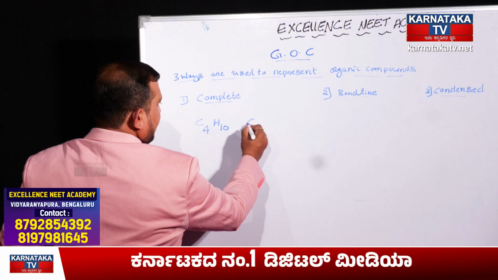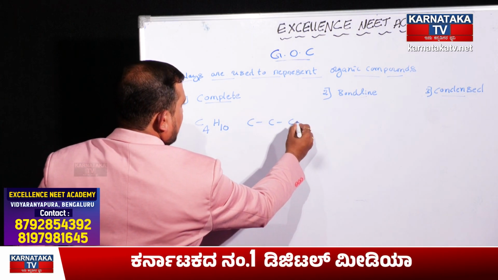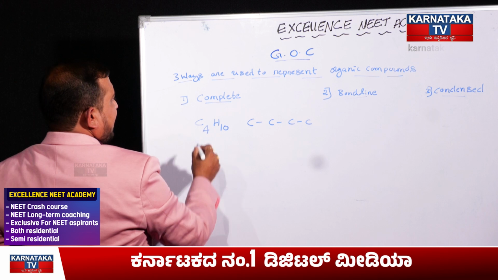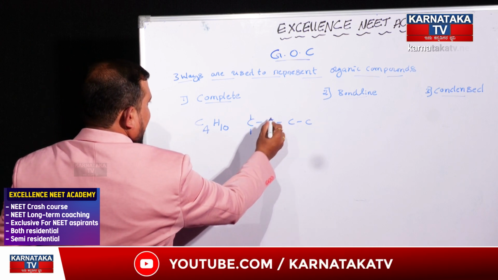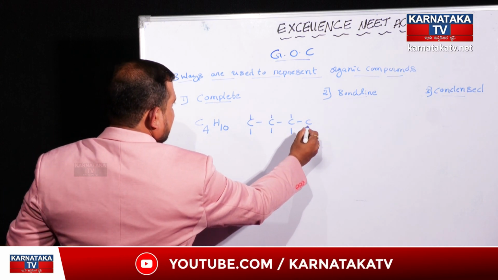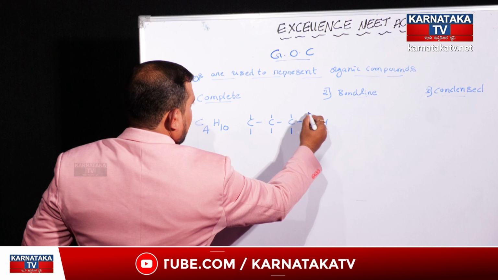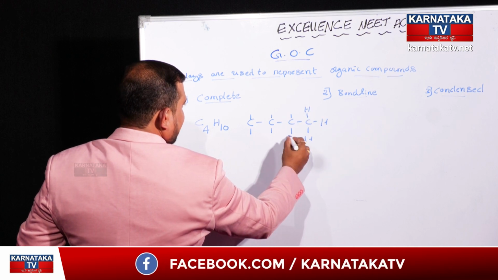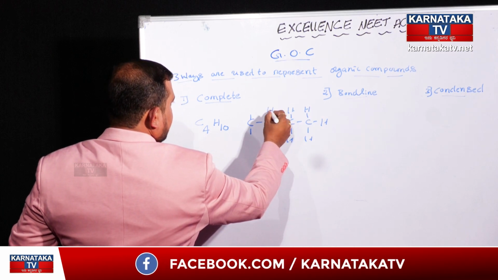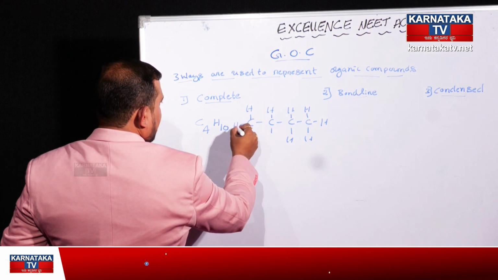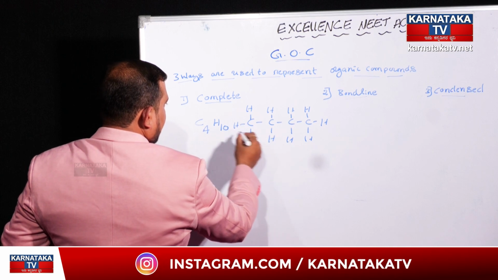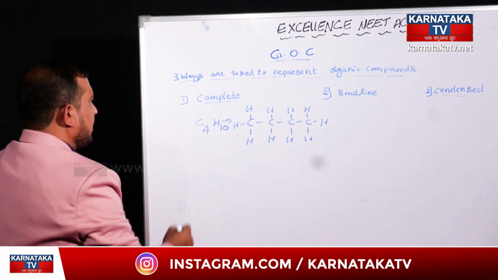That's why I should write down the 4 carbon atoms, 1, 2, 3, 4, and 10 hydrogen atoms. Each carbon atom will be represented by one bond with the hydrogen atom. Then automatically its complete structure is written. Okay, complete structure of butane.